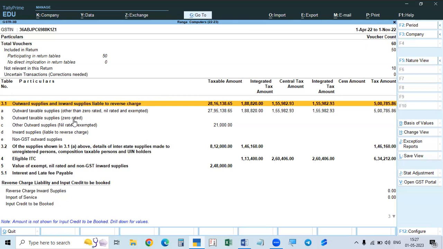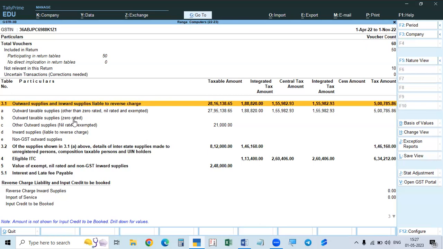Letter of undertaking, LUT, letter of undertaking on bond. If you apply to the government and you get it, if you submit that letter of undertaking, you need not pay any tax when you are exporting. If you don't have that LUT or bond, you have to pay tax, but that will be taken,